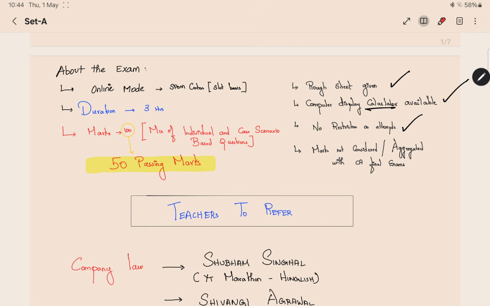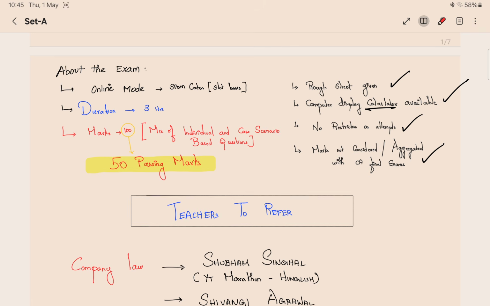There is no restriction on the number of attempts. You can write any number of attempts. Marks are not considered. This is just a self-paced online module exam. These marks are not consolidated or aggregated anywhere in the main CA final exams that you are going to write.